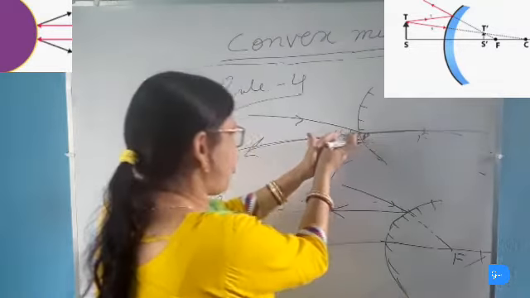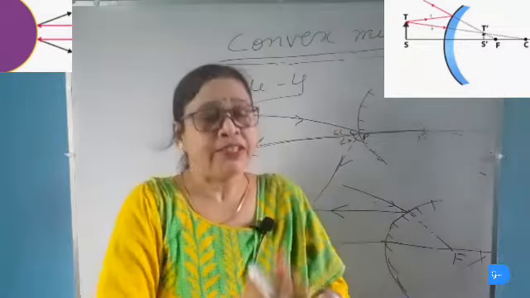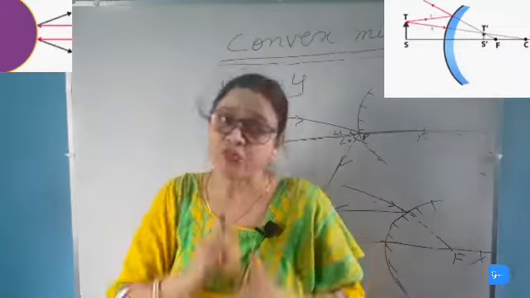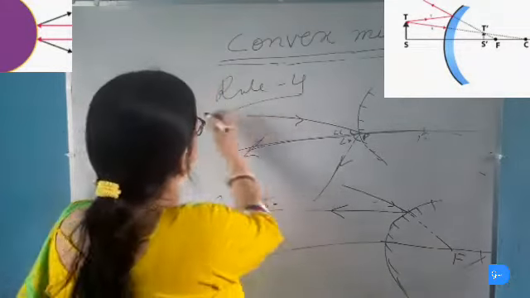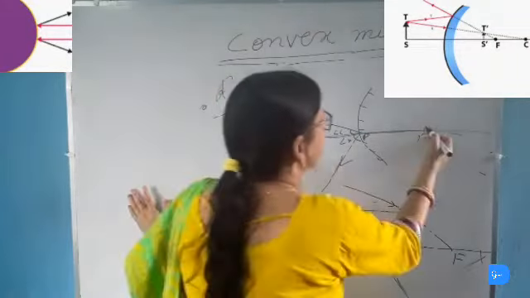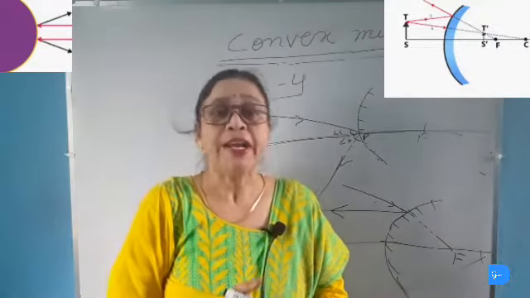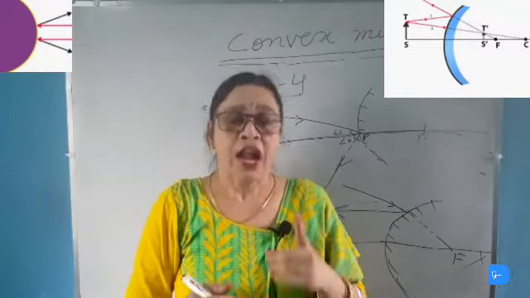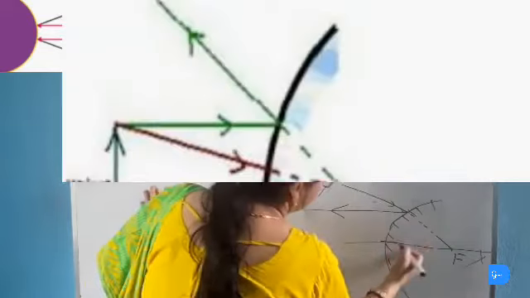That is, if the object is moved this way, the image will also be moved that way, and the image will become smaller and smaller and it will go towards the focus. And when the object is at infinity, then the image will be formed at the focus. So there are only two positions of the object taken in case of convex mirror. Number 1, object placed anywhere between the pole, this is the pole, and the infinity, and another, object placed at infinity.